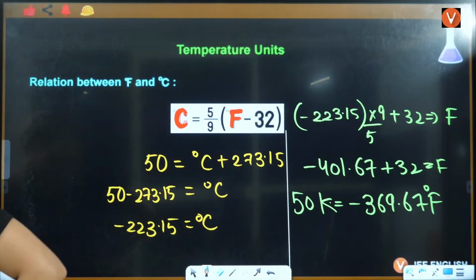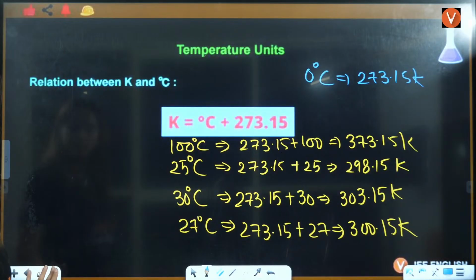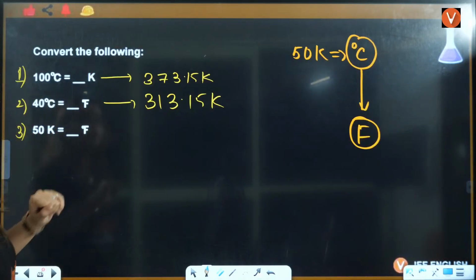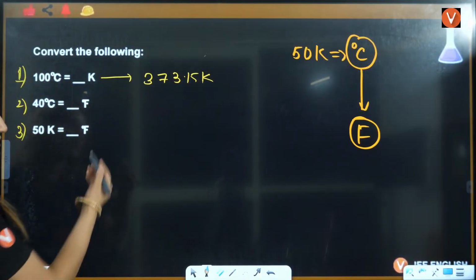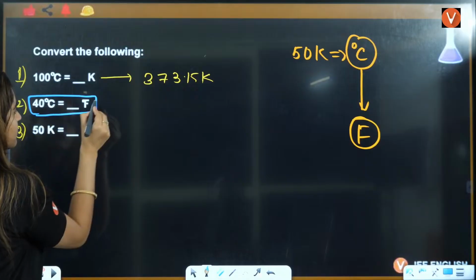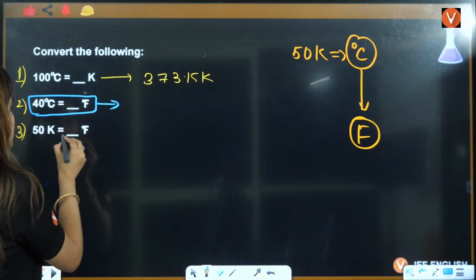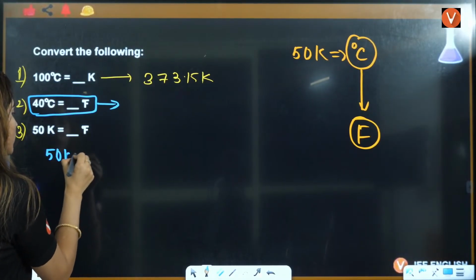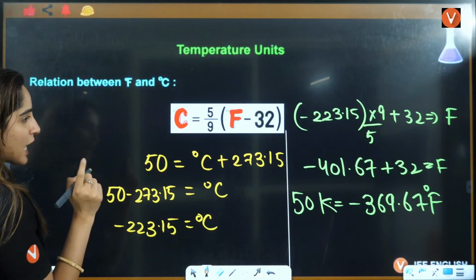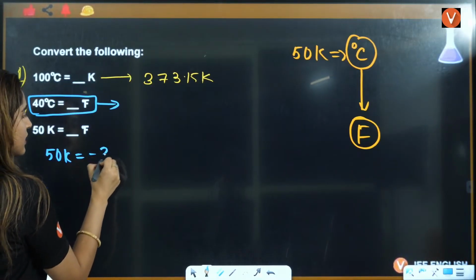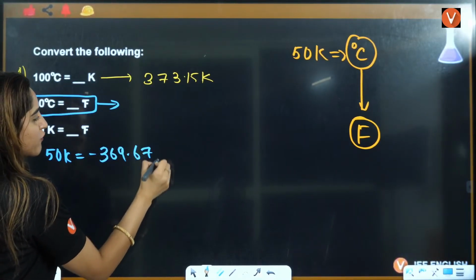Ma'am, 2 is Celsius to Fahrenheit. Where is it? This is also Celsius to Fahrenheit. Then let's convert this into Celsius to Fahrenheit, right? This is coming out to be: 50 Kelvin is equal to how much? It is coming out to be minus 369.67 Fahrenheit.